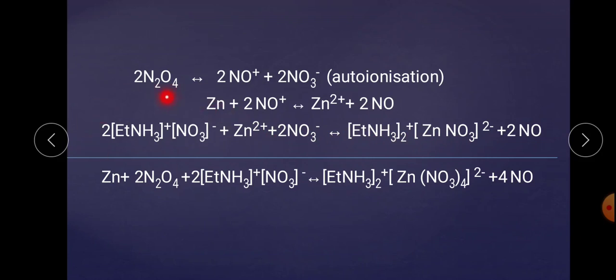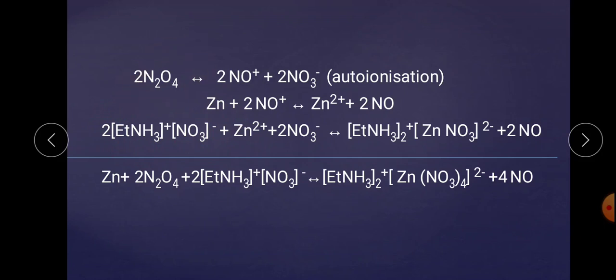So, this compound generates NO3-, and on the basis of the definition, the species which generates NO+ is acidic in nature and NO3- is basic in nature. In this reaction, this compound separates out NO3-. Hence, this compound is counted as a base in nature in the presence of N2O4.